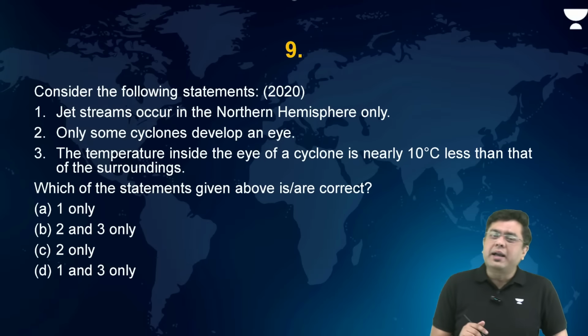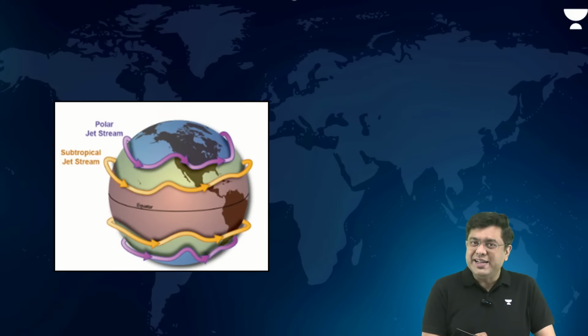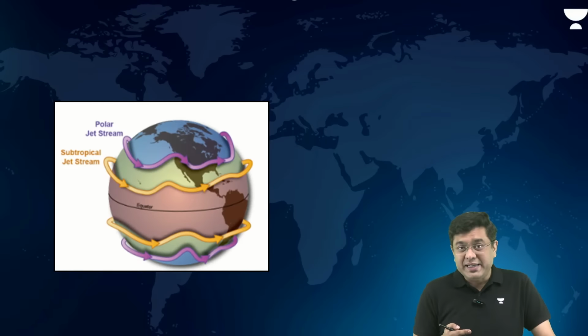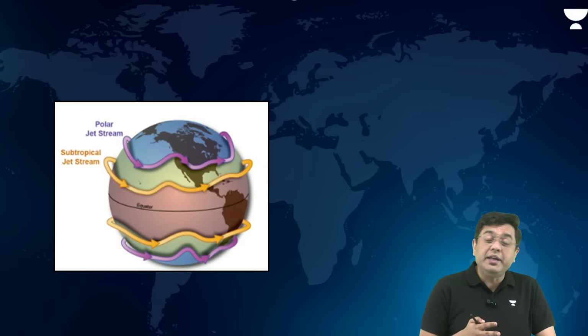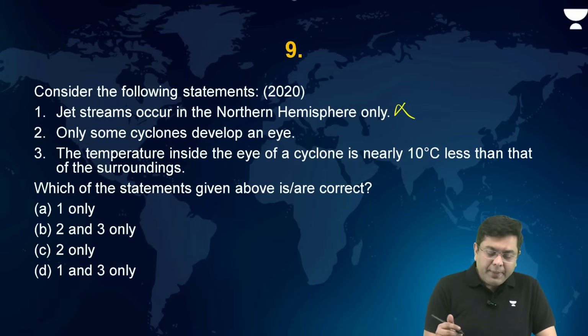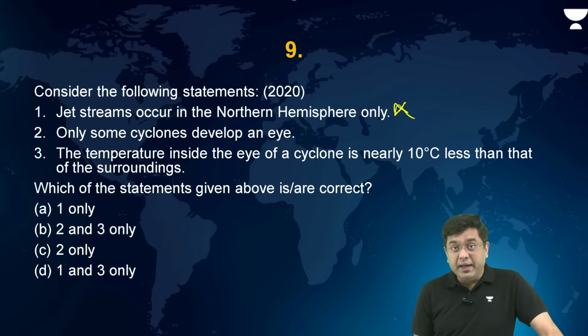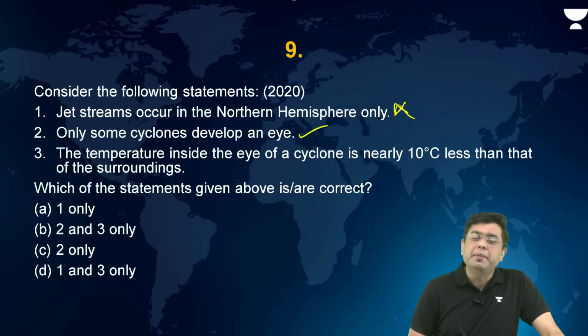So jet streams occur in the northern hemisphere only. That is incorrect. If you take a look at the jet streams, there are 4 permanent jet streams, right? So they are present in the northern hemisphere as well as in the southern hemisphere. So the first statement is incorrect. Second statement, only some cyclones develop an eye. This is a correct statement.